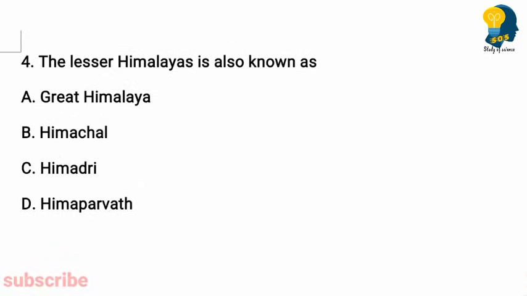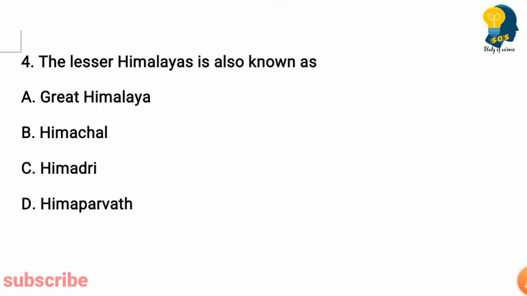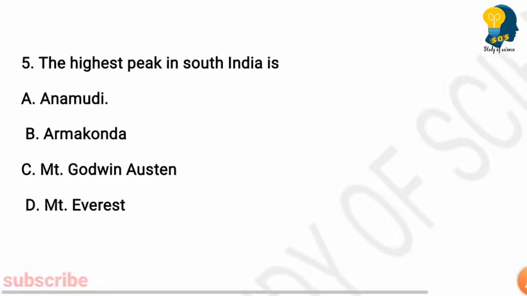Question number 4. The Lesser Himalayas is also known as. Options are Great Himalayas, Himachal, Himadri, Himaparvat. So here the right answer is option B, Himachal. The Lesser Himalayas is also known as Himachal. So now the fifth question.